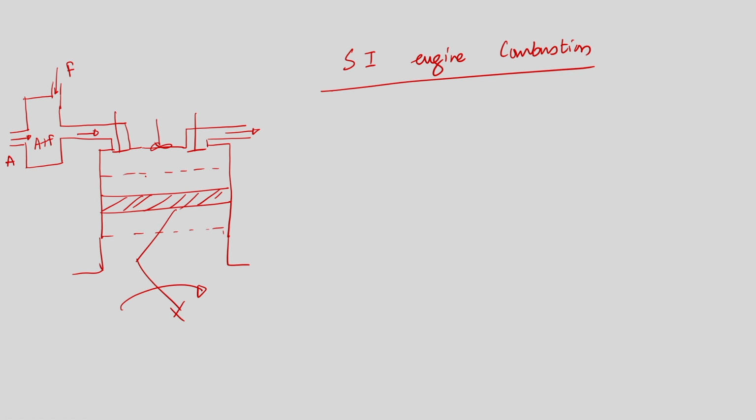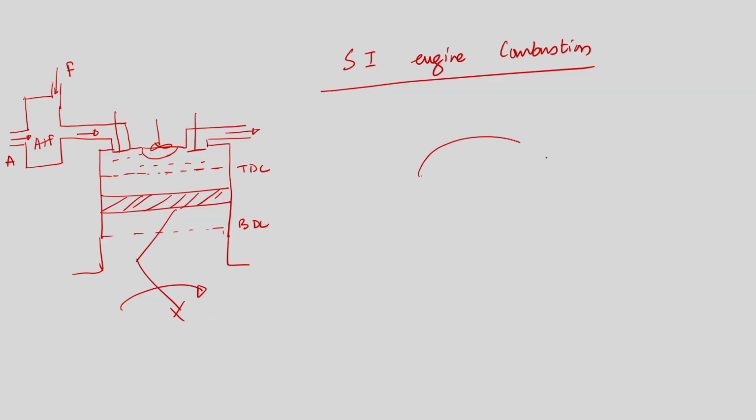At the end of the compression stroke, the charge will remain compressed in the clearance volume. This is top dead center, this is bottom dead center. In this zone the charge will be compressed. Now, a spark will be generated from the spark plug and will initiate combustion within the compressed charge very close to the spark plug. The spark generated by the spark plug will ignite the charge in the vicinity of the spark plug.